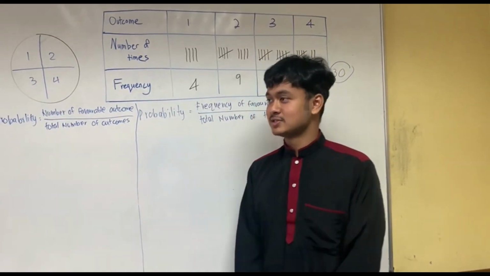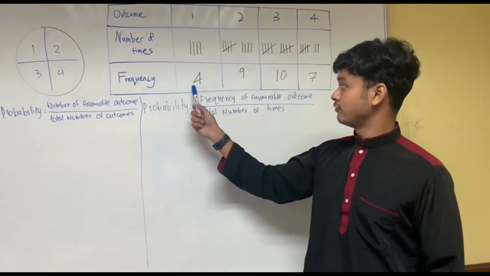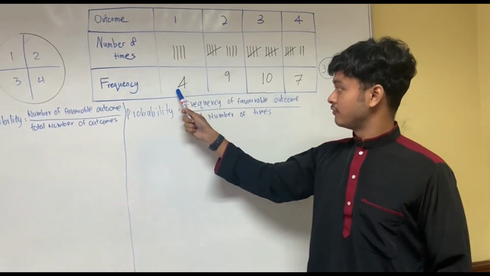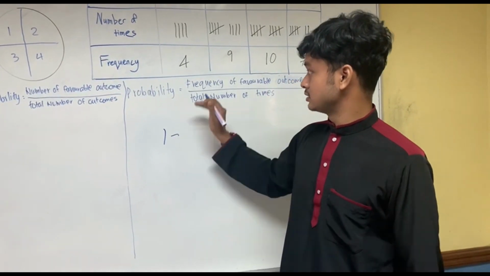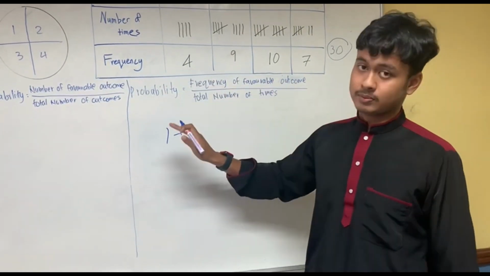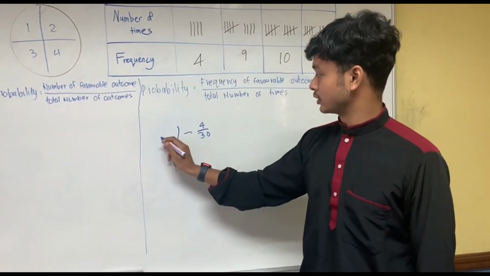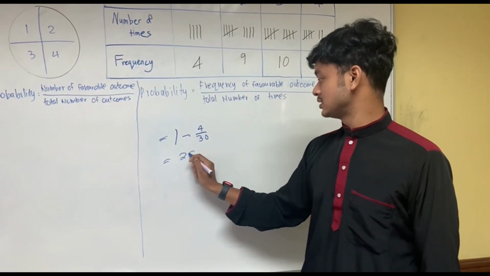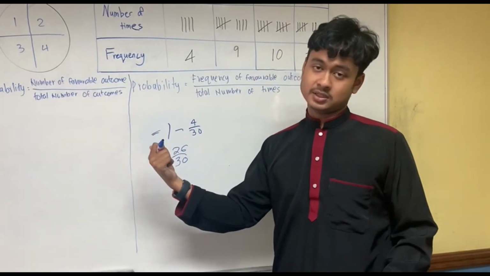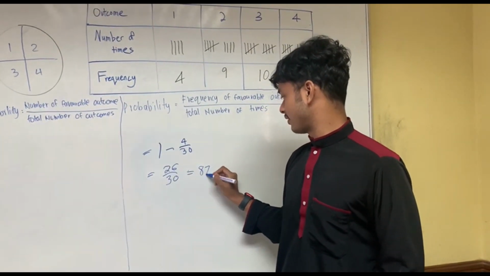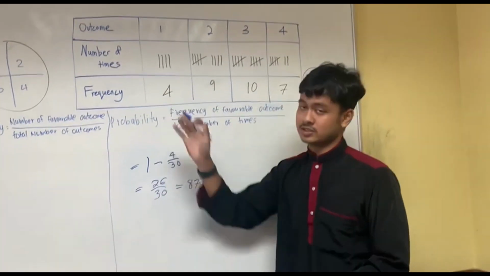For the last question, what is the experimental probability of us not getting number 1? The probability of number 1 is 4 over 30. So the total probability is 1 minus 4 over 30, which is the probability of us getting number 1. Calculating, we get 26 over 30. Don't forget to change it into percentage form. We get 87%. So this is the percentage of us not getting number 1 while spinning the wheel. That's all.